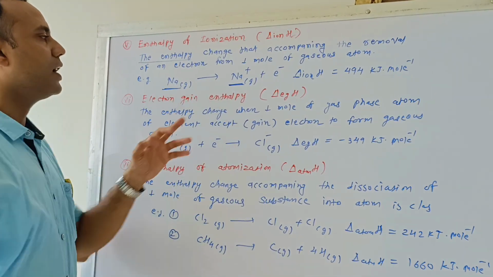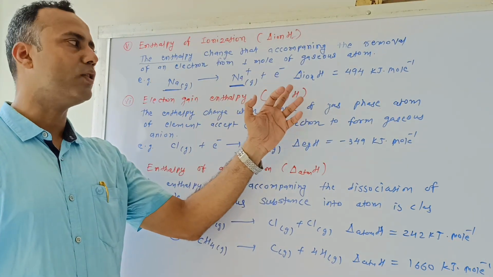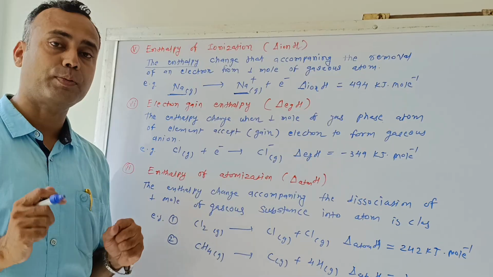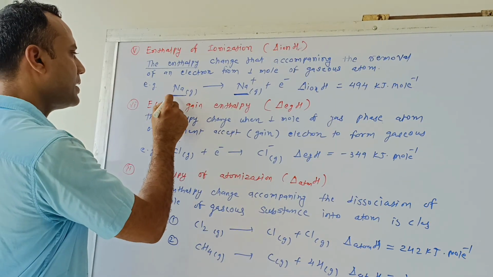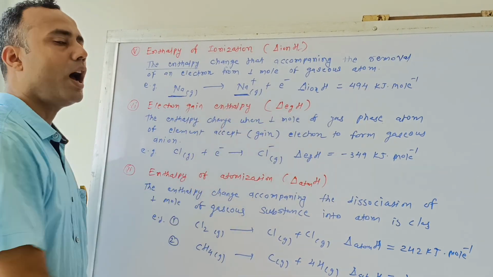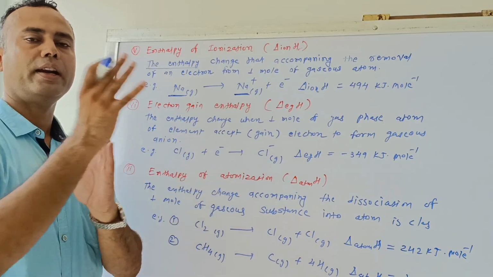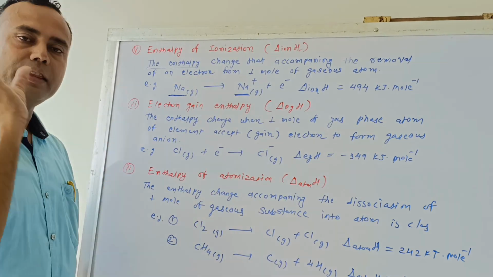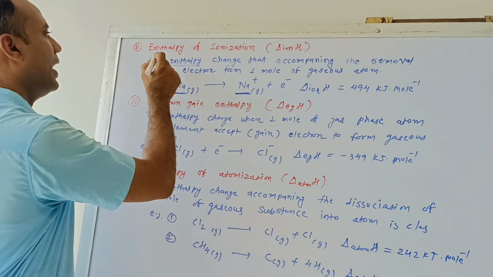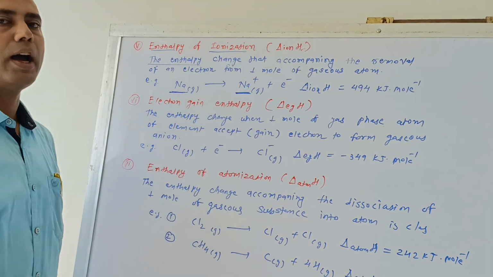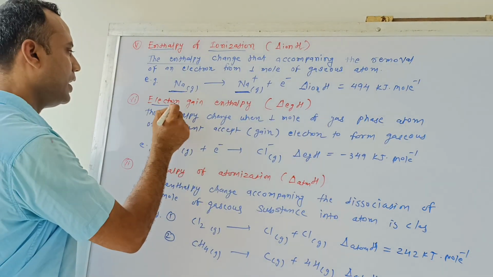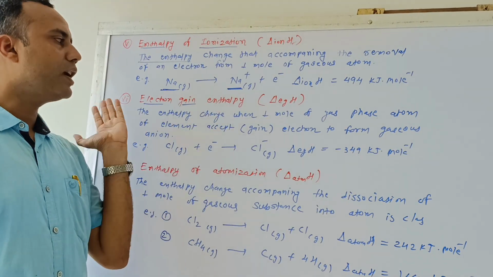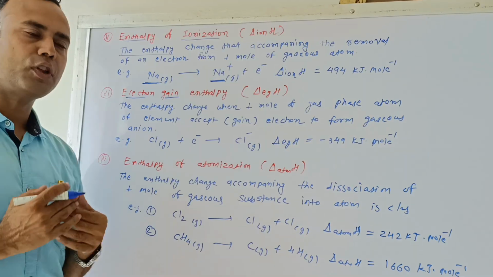Sodium in gaseous state is converted into Na positive by losing one electron, and 494 kilojoule per mole heat is absorbed. It means a gaseous atom is converted into an ion by losing, releasing, donating an electron, and that happens with an enthalpy change, called enthalpy of ionization. After that, electron gain enthalpy. Here electron is lost; electron gain means electron is gained, the opposite phenomenon.